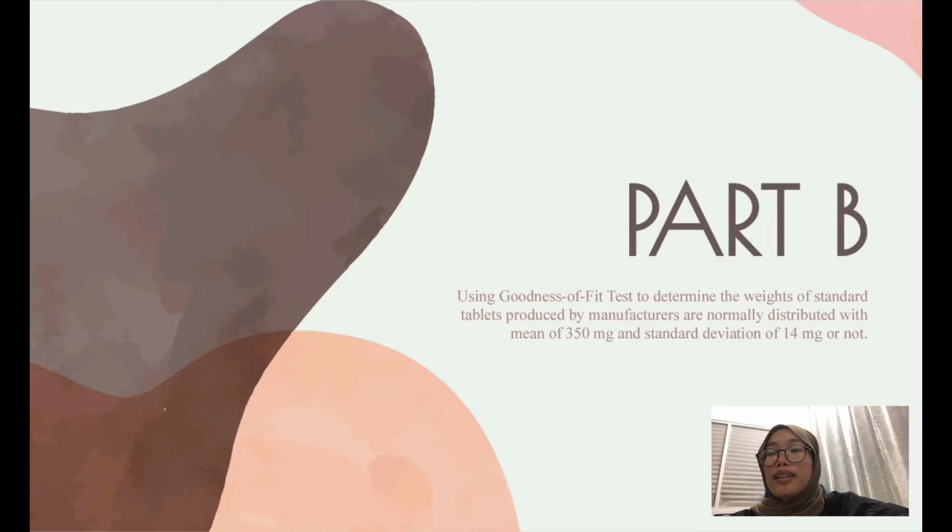Hi, so I will continue with the next part, which is part B. In part B, we use goodness of fit test to determine weights of standard tablets produced by manufacturers.